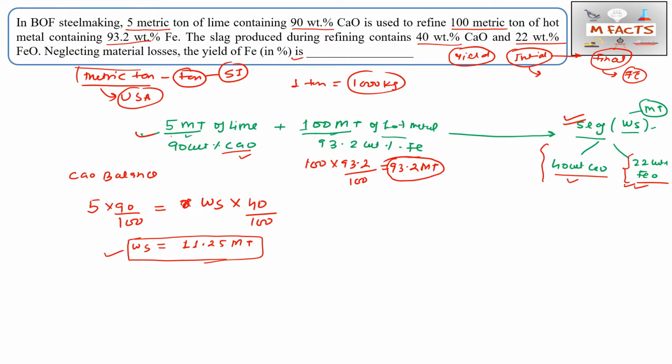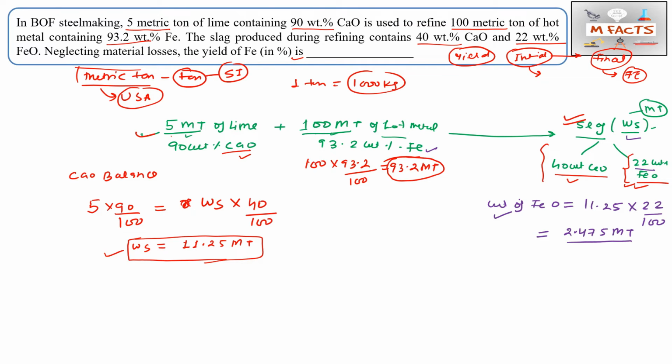Okay, so in this slag weight, we have 22 weight percent of FeO. Okay, so how can we calculate the weight of FeO? Weight of FeO we can calculate as 11.25, that is the weight of slag, multiplied by 22 weight percent of FeO in this slag. Okay, so we are calculating the weight of FeO. So the weight of FeO will be 2.475 MT.